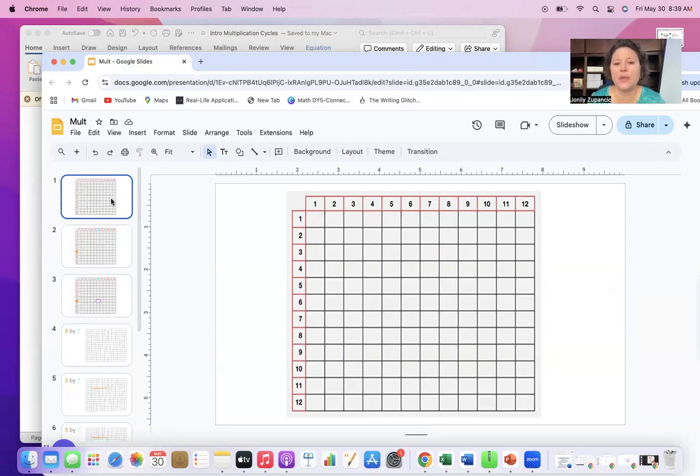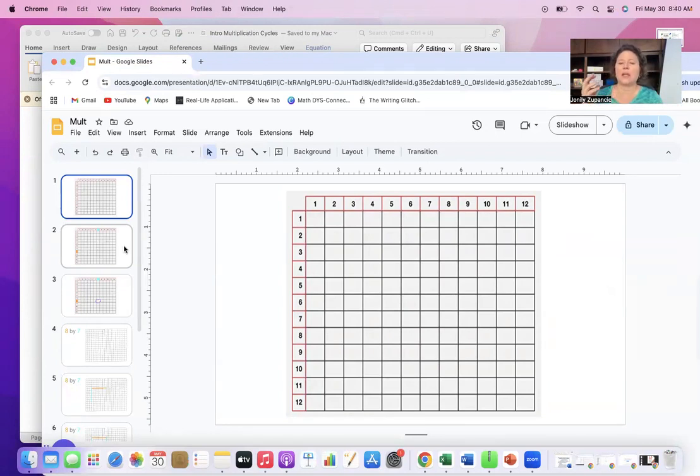And what you're seeing in front of you is a blank multiplication chart. So a 12 by 12 multiplication chart. You see the 12 along the top, the 12 numbers along the side, but no numbers filling in the multiplication chart. We call this the blank multiplication chart, but in the earlier grades, we call it the dimension chart. So in preschool, kindergarten, first grade, second grade, we call this the dimension chart, and it is blank for a reason. If we're looking at making a rectangle that's 8 by 7, or looking at the math fact, 7 times 8, and we want to interchange this language with our younger students, we're going to spend more time, like I'm spending more time right here.